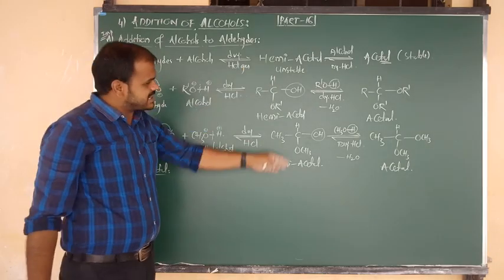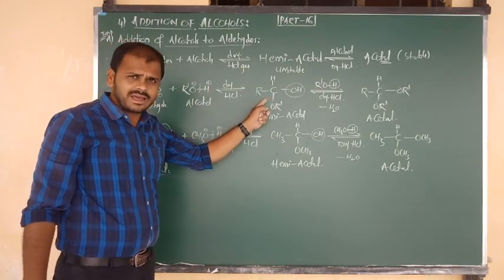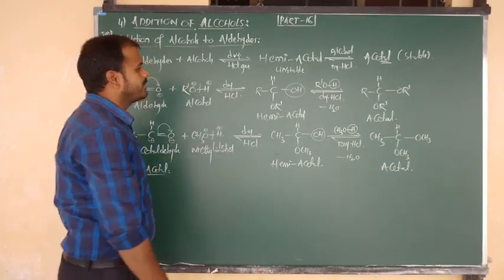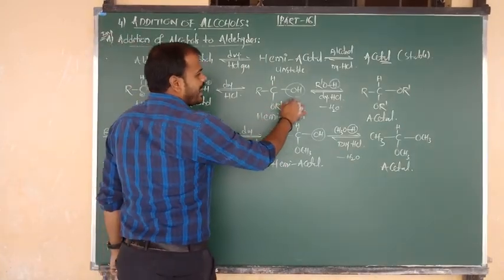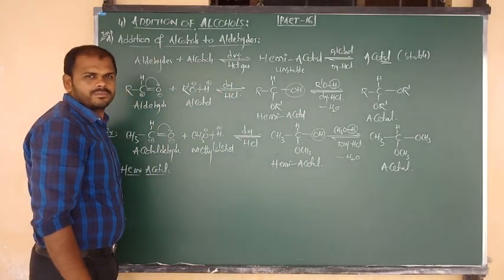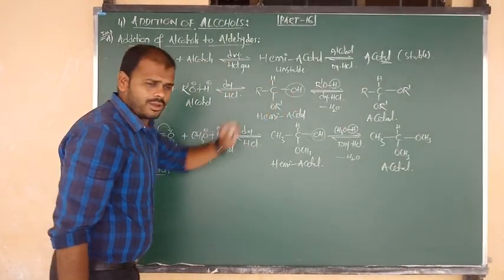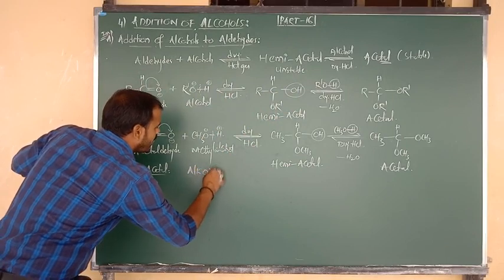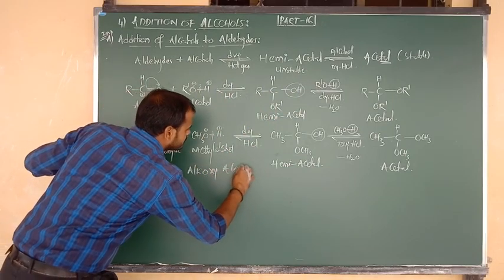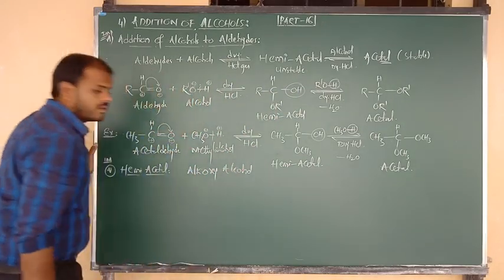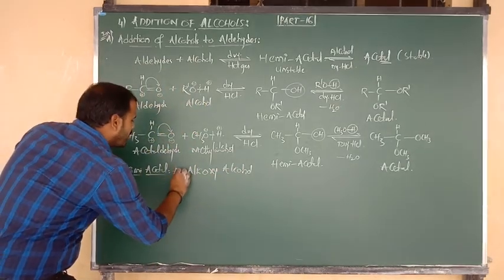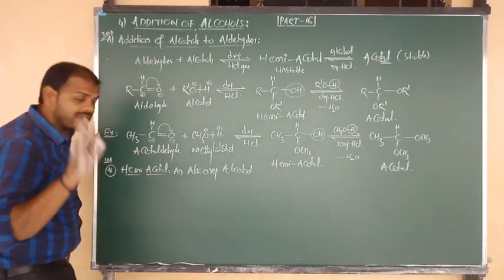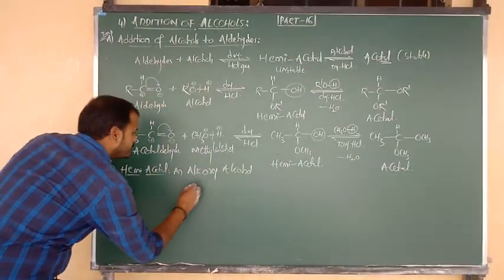See, here look at the structures. This is the structure of hemiacetal, and this is a structure as per the example, again hemiacetal. So this is the alkoxy group and this is the alcohol group. Alkoxy, alcohol. So it is a compound. Which type of compound? An alkoxy alcohol, an unstable tetrahedral compound.